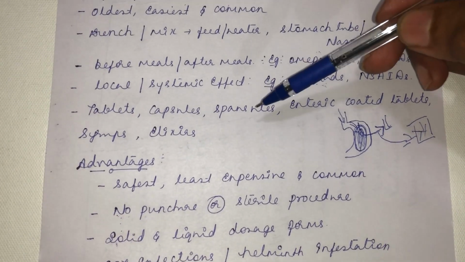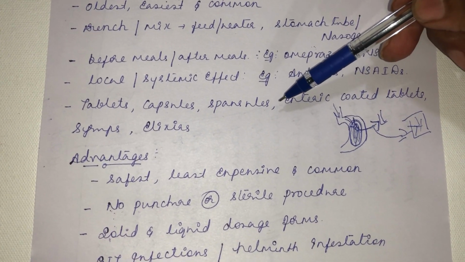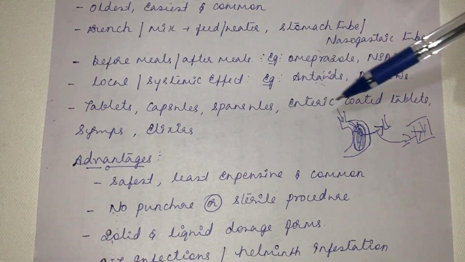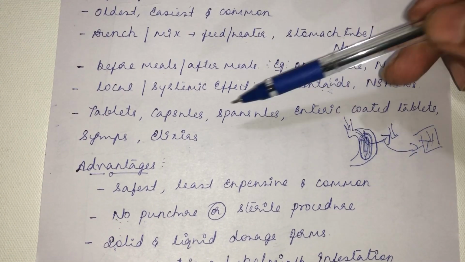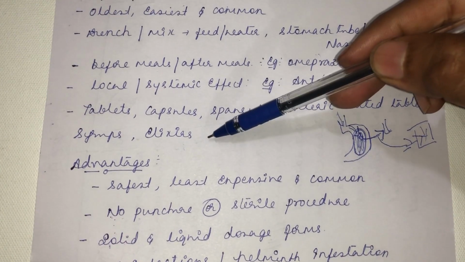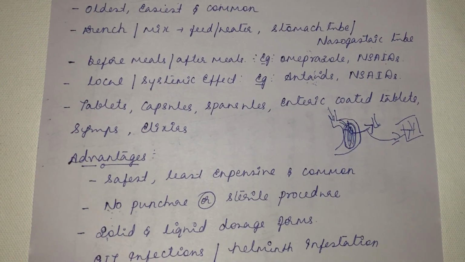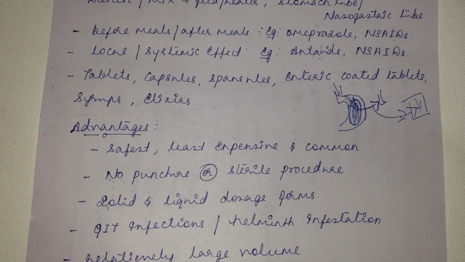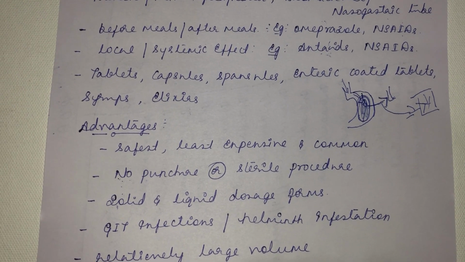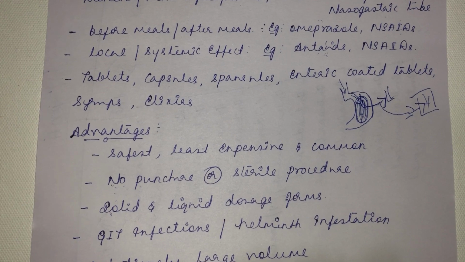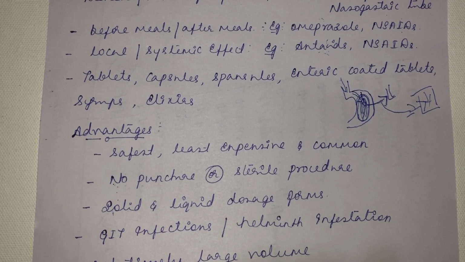So there are different dosage forms that we give through the oral route. So tablets are there, capsule, spansule, enteric coated tablet, syrup, elixir. So what do you mean by spansule, enteric coated tablet, elixir? It will be your assignment question. The different dosage forms, the drug dosage forms, will be dealt with under the practical class. Under practical class, we will be seeing different dosage forms. So for the time being, this will be your assignment question.